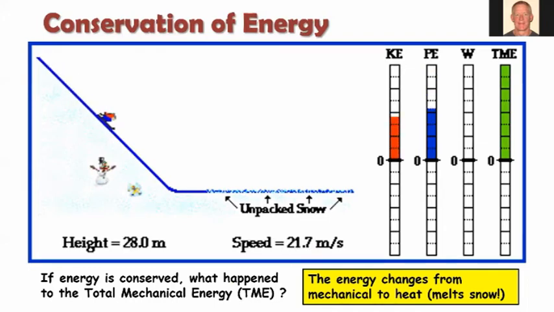So let's look at an example here in a little more detail. We have a skier going down a ski slope. And our assumptions are going to be that as he travels down the slope, initially the friction is very low or negligible. You can ignore that. But then he hits the bottom of the hill and he hits the rough, unpacked snow. And as he hits that rough, unpacked snow, he's going to slow down. So he begins to encounter friction in that bottom stretch of snow.